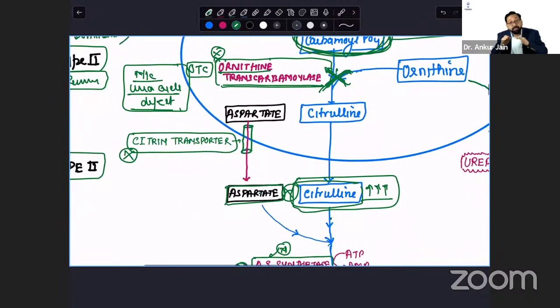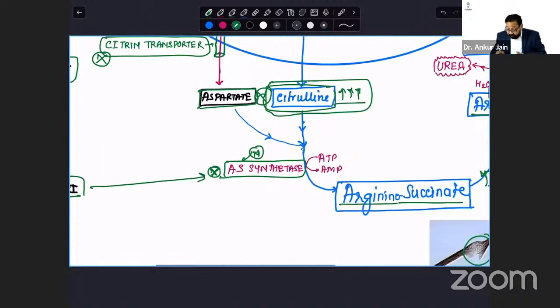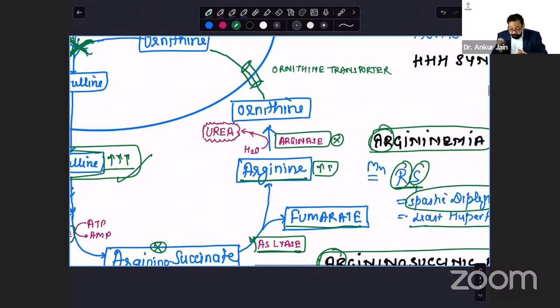After that, as the path progresses, hyperammonemia would be decreased, means the concentration of ammonia would be less increased, because the intermediate product will be increased. Just like citrullinemia, citrulline is increased, this is increased, this is decreased. So till now we have discussed these urea cycle defects.